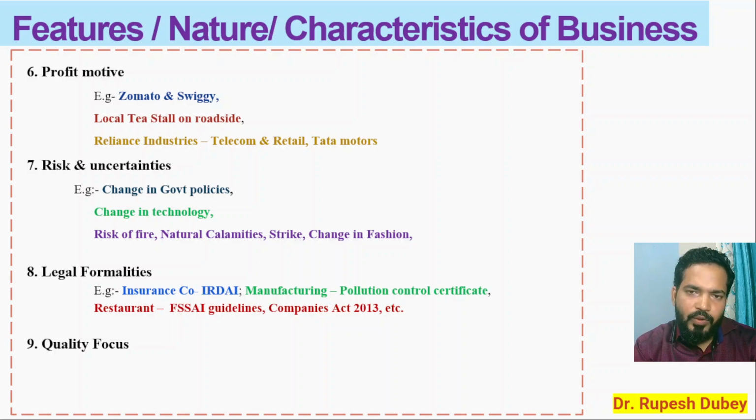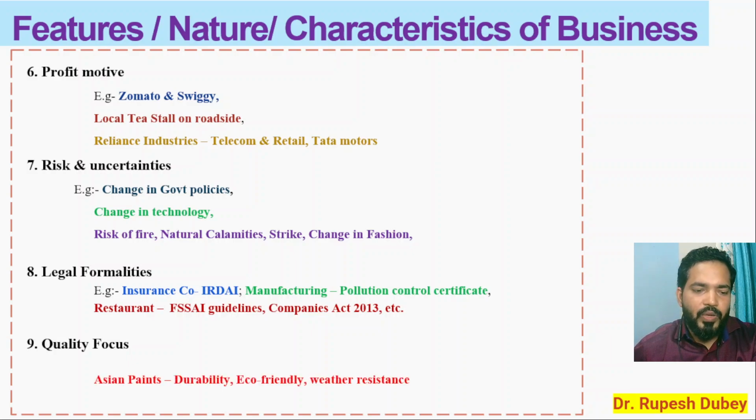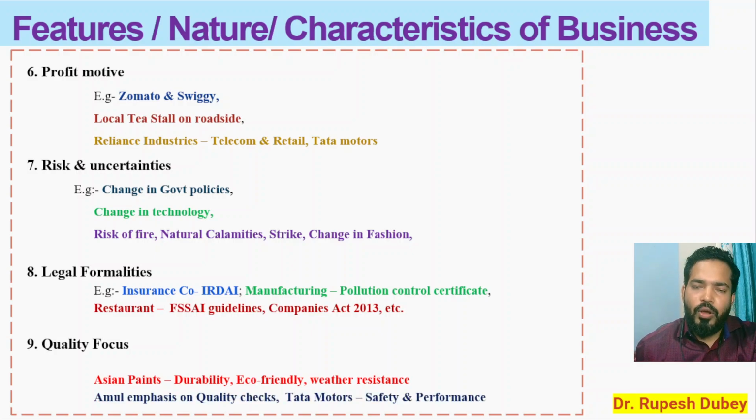और अगर आप क्वालिटी पे फोकस करेंगे, अगर आपको लंबे समय तक बिजनेस करना है, you have to focus on the quality, then you can survive for a long period of time in the market. So it's all about quality. Example, Asian Paint, they put a lot of money on the research and development, they are investing a lot of money in the quality checks, so they are focusing on the quality of their paint for the durability, for eco-friendly paint or weather resistance।